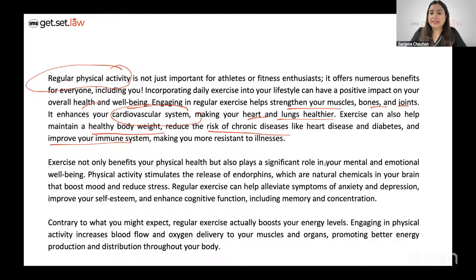It also plays a significant role in your mental and emotional well-being, right? Because physical activity stimulates the release of endorphins. These are happy hormones, right? Which are natural chemicals that boost mood and reduce stress, you know. And it can alleviate symptoms of anxiety, depression, improve self-esteem, and cognitive function can be enhanced, which includes memory, concentration, right? It boosts energy level, right?